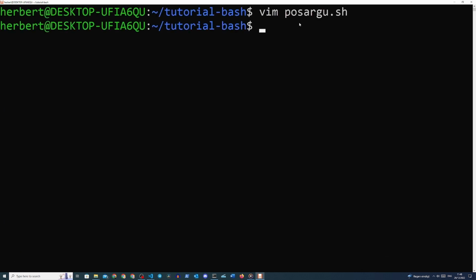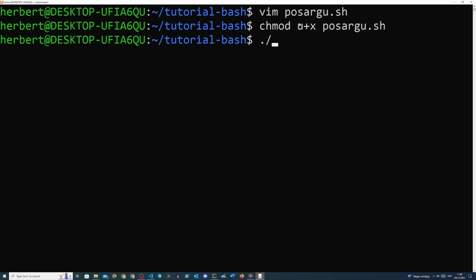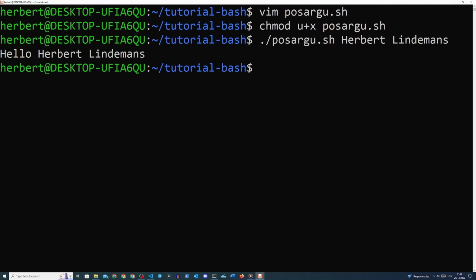Now save the file and close vim, change our permissions, and let's run the script again with the positional arguments ./posargue.sh Herbert Lindemans, or whatever your name is here. And as you can see, we get the same output here with only one line of code.